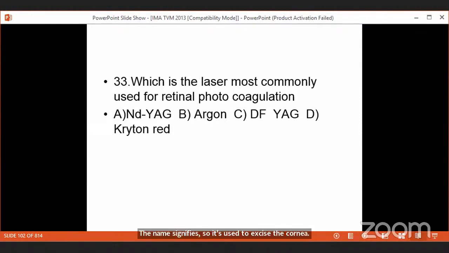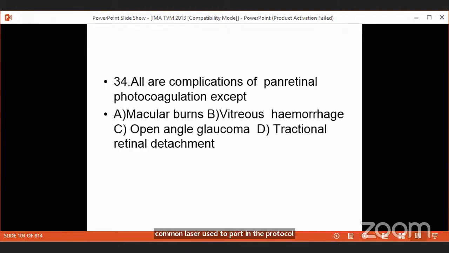So excimer laser, which has got a property of photoablation, is used to do LASIK, another entrance question. So as the wavelength decreases, the energy increases, the laser can be just used to cut the cornea. It can be just used as a blade that is used to cut the cornea. So it's called excimer laser. Excimer laser with the property of photoablation is used to do LASIK. So the most common laser used for retinal photocoagulation is frequency double YAG laser.